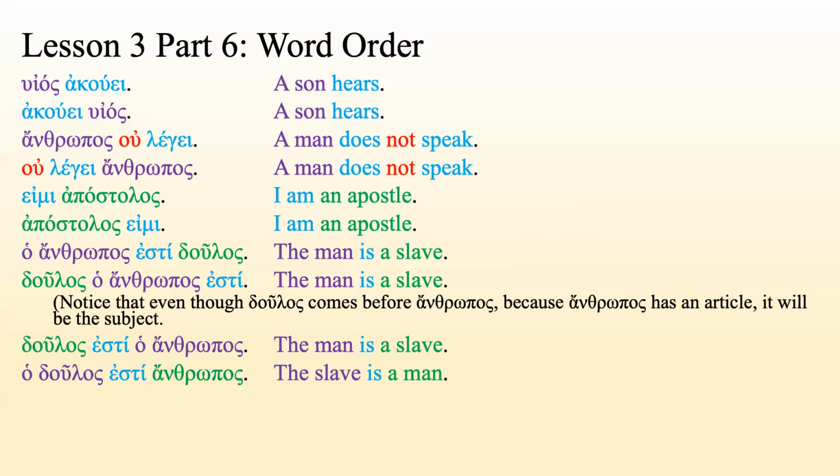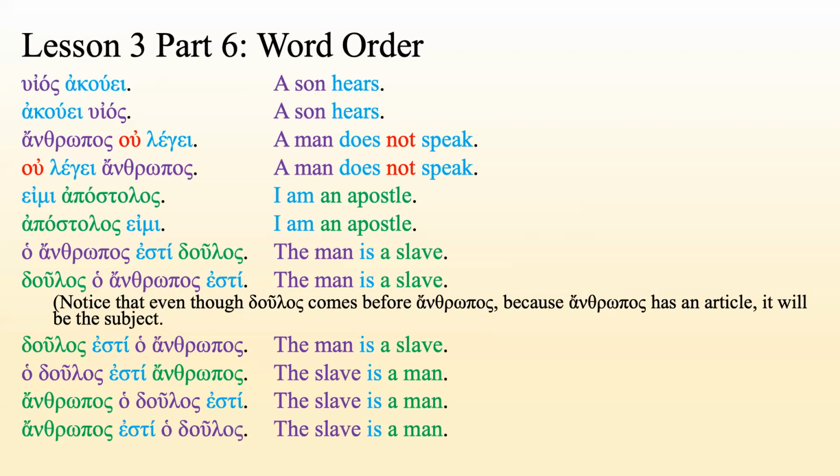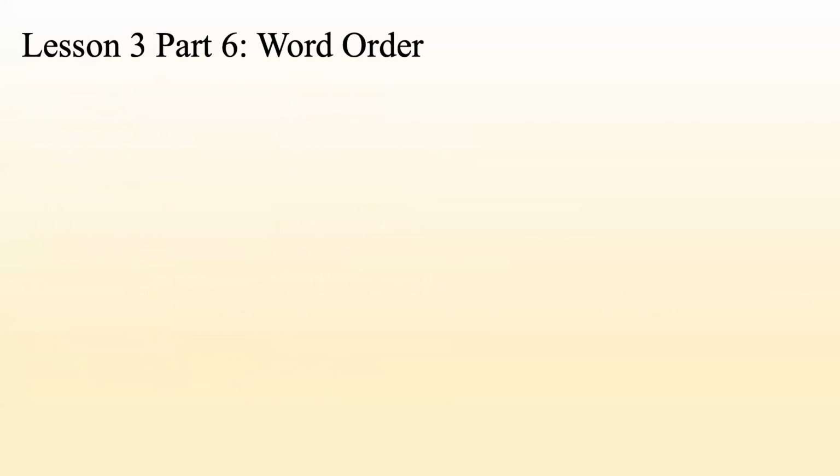Ho doulos estin anthropos. The slave is a man. Here, doulos has the definite article and anthropos doesn't. So here, doulos is the subject and anthropos is the predicate nominative. Anthropos ho doulos estin. The slave is a man. Again, doulos has the definite article, so it's the subject. Anthropos estin ho doulos. The slave is a man.